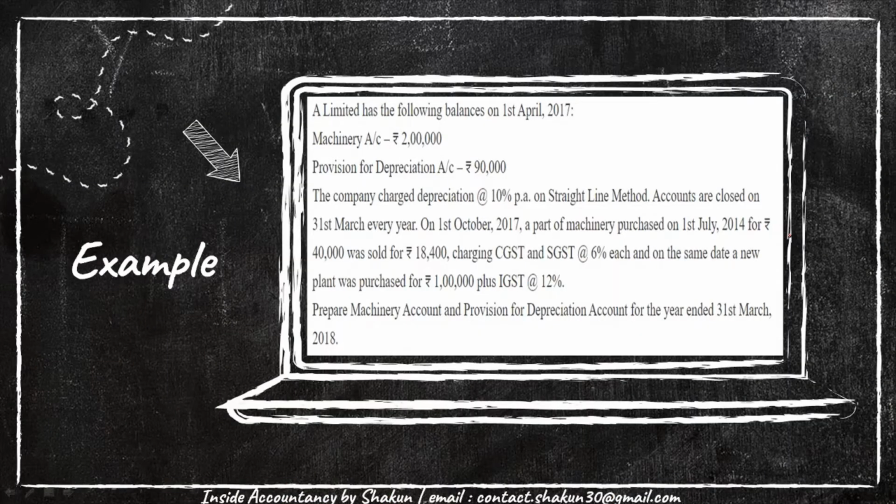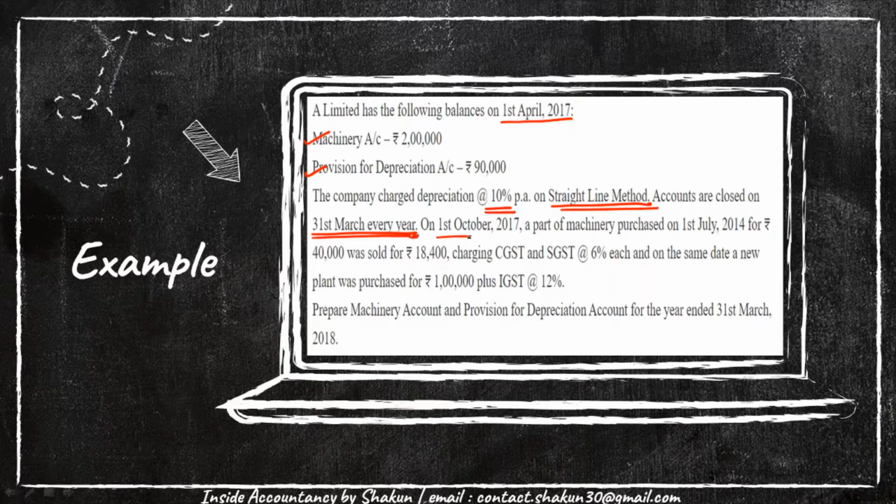So let's proceed. This is an example. A Limited has the following balances on 1st of April 2017. You have the opening balance of machinery and provision. The company charged depreciation at 10% on straight line method. Accounts are closed on 31st March. Even if it was not given, then we normally assume that the accounts are closed on 31st March every year. And if it is written that they are closed according to the calendar year, that is on 31st December, then you really have to take that into account, because a lot of children make mistakes by taking the closing date as wrong.